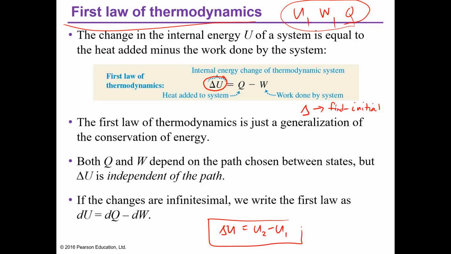And the first law of thermodynamics says that the change in internal energy is equal to the heat added to the system Q minus the work done by the system. And this is basically the first law of thermodynamics. It states that the change in internal energy must be equal to the heat added to the system minus the work done by the system. Basically, the first law is just the generalization of the conservation of energy.